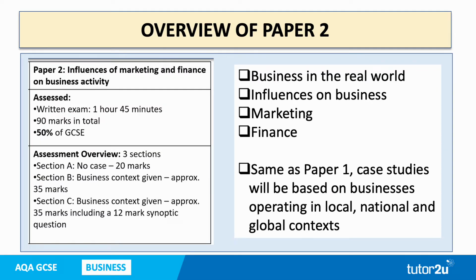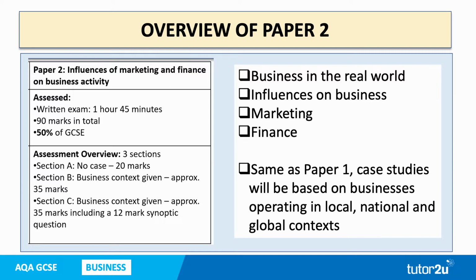Here's an overview of Paper 2. Paper 2, of course, looks at influences of marketing and finance on business activity. It's assessed with a 1 hour 45-minute exam, same as Paper 1, and it's 90 marks in total and equates to 50% of the GCSE.